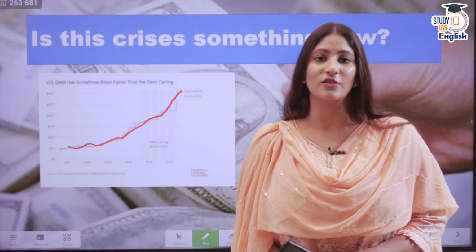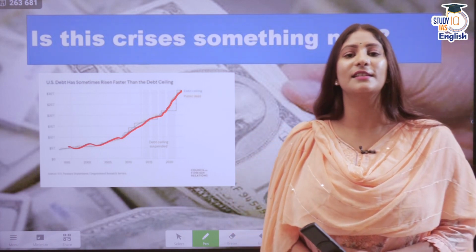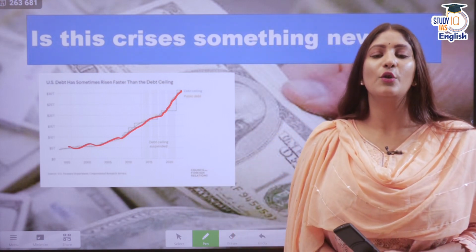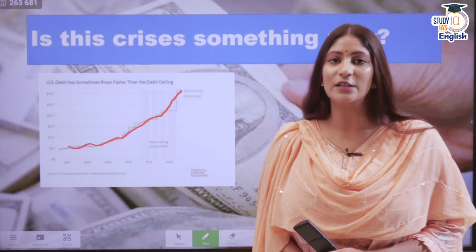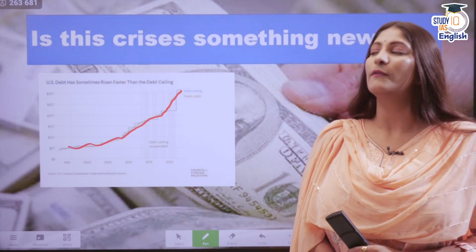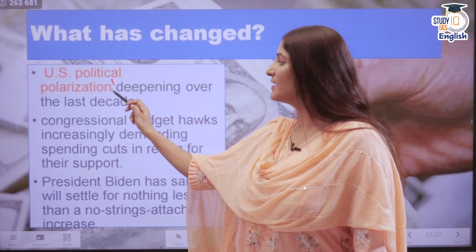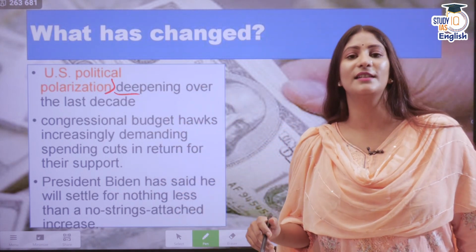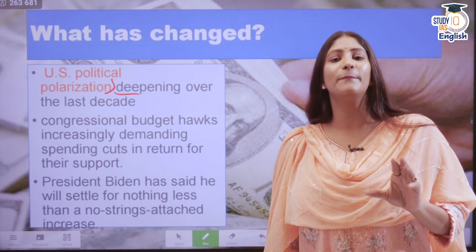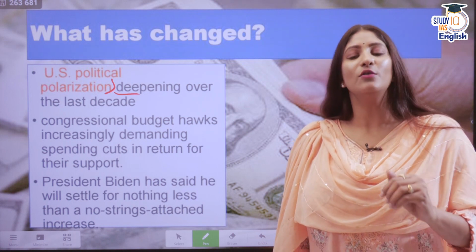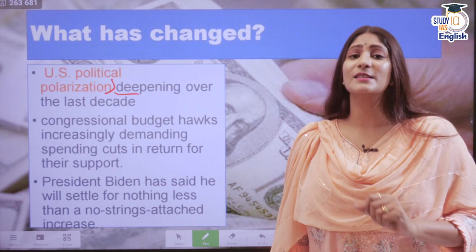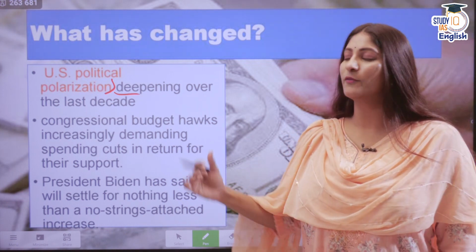It's very dangerous. Until and unless this is suspended for a temporary period of time, but the US government and the Congress are not agreeing on many points. So they need to ensure that they soon agree. Otherwise, the markets are already falling down. US political polarization has been deepening over the last decades, and the Congress wants to have more and more influence in policy and other reforms, and not just give the government a free hand on spending money. This is one of the reasons we are seeing such problems arise.